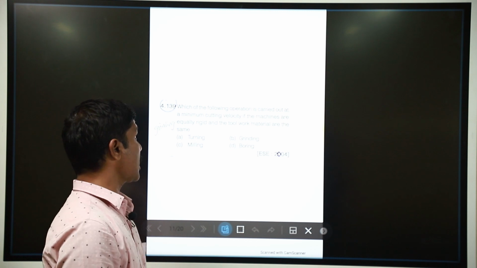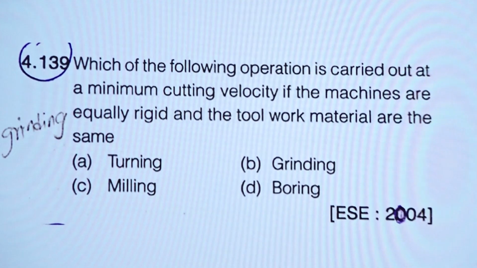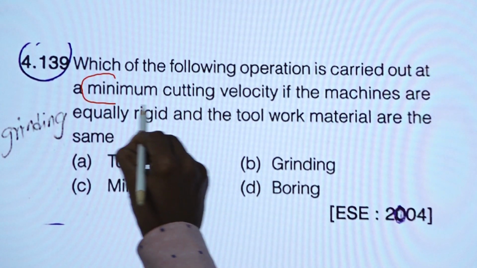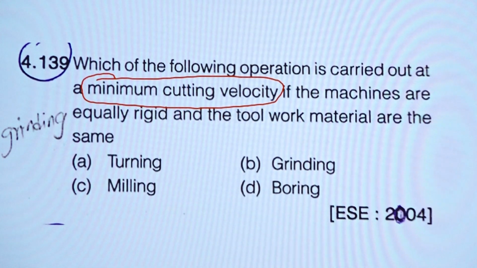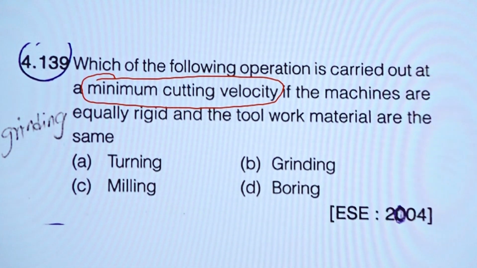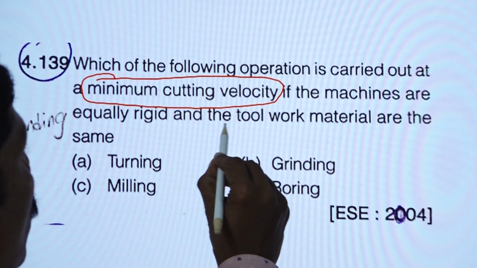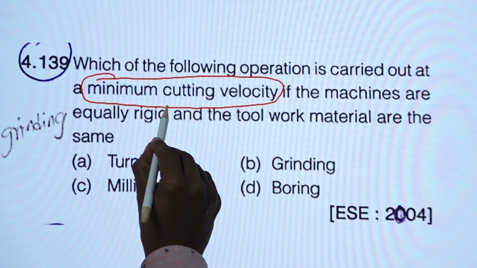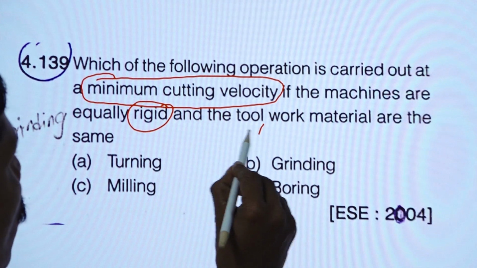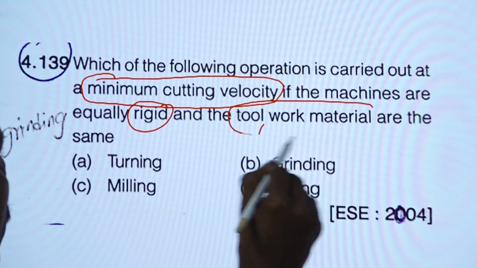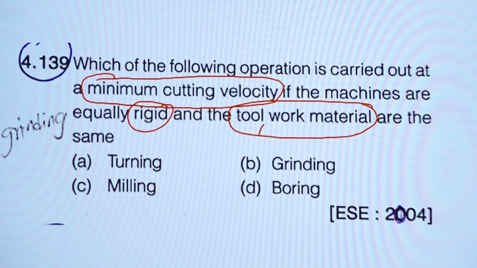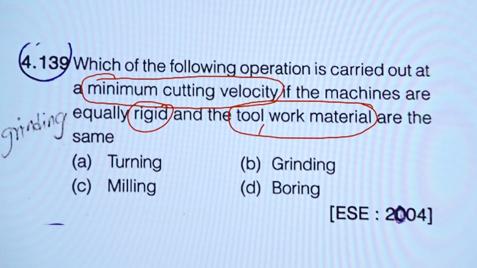So, our question is which of the following operations is carried out at minimum cutting velocity? The machines are equally rigid and tool work material are same. So, the machine should be rigid and the tool and work materials are the same. This is the answer you have to find out.